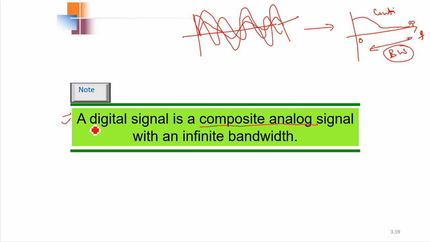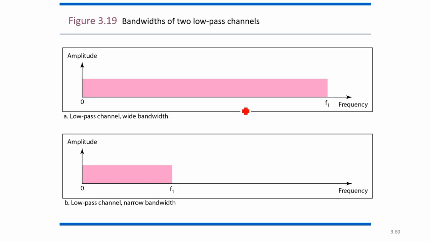So a digital signal is made up of analog signals and it has infinite bandwidth. Bandwidth can be of two different types here: wide bandwidth and narrow bandwidth. What is the meaning of narrow and wide bandwidth? Bandwidth means the range of frequencies.